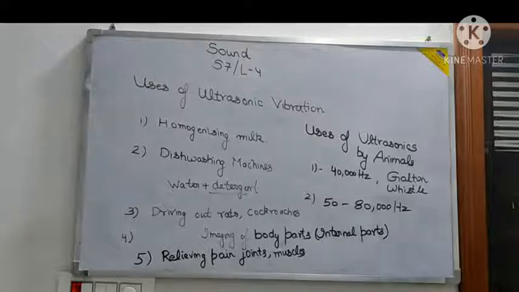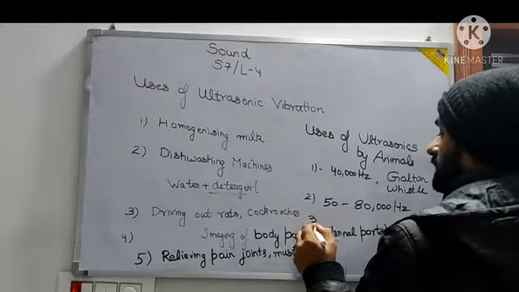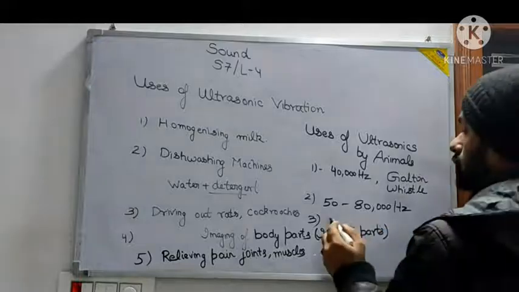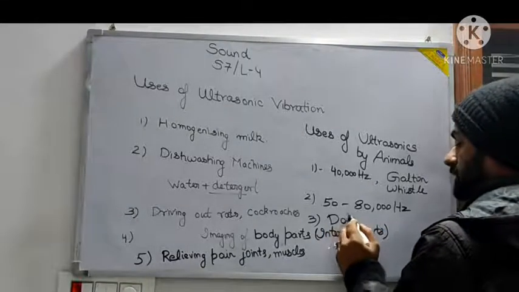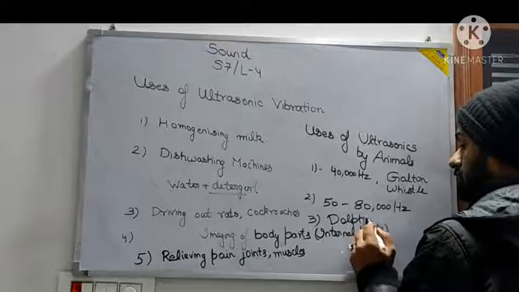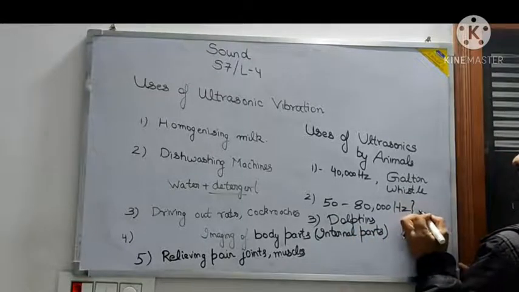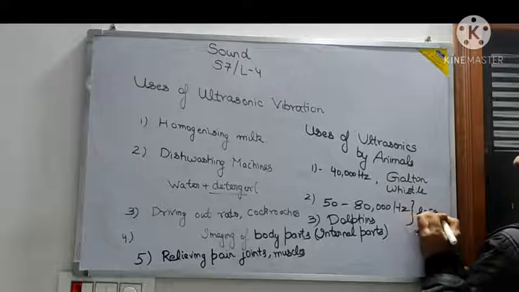So third is what? For the dolphins. Third point is regarding the dolphins. What are dolphins? The dolphins are related to the whale family. So they use ultrasonic sound to locate the prey. So just like bats, dolphins also are doing the same thing. So these both are used for locating their prey.